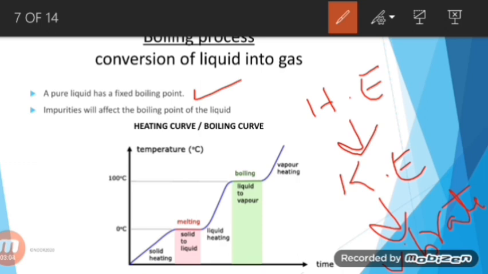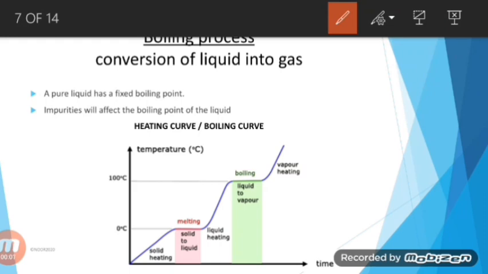So after that vibration, what will happen? The particles are now spread as far away as they can, right? So the substance is now converted from liquid to a gas, because we all know in gas all the particles are very far away from each other, so there's no force of attraction among them. The force of attraction is probably zero, and the particles can move about in any direction or any available space. So here is the boiling curve, which is representing an increase in the temperature, and after melting, boiling process starts.